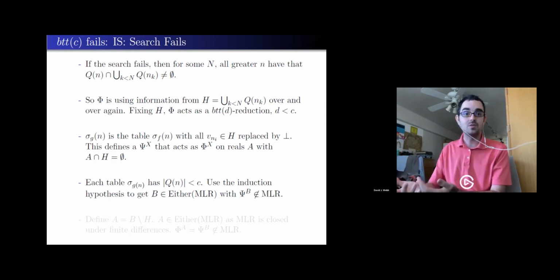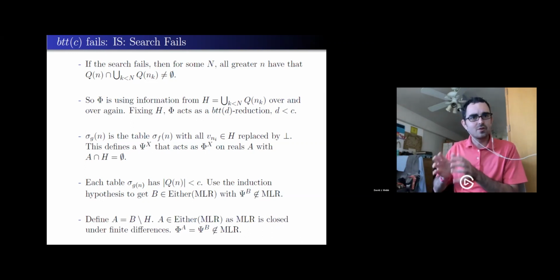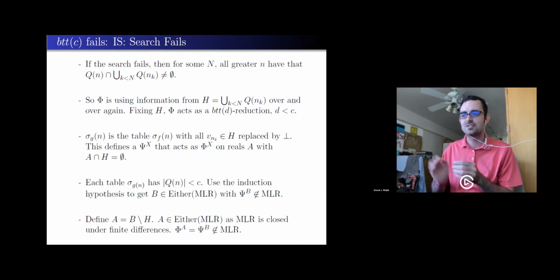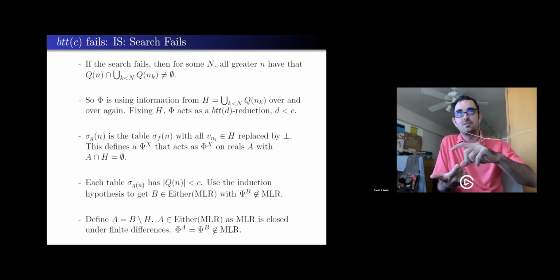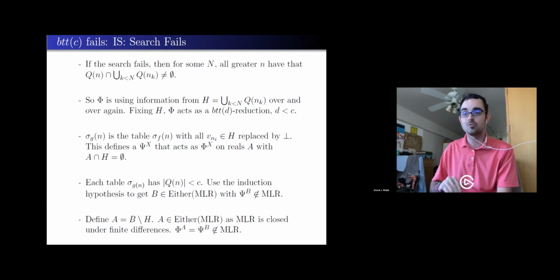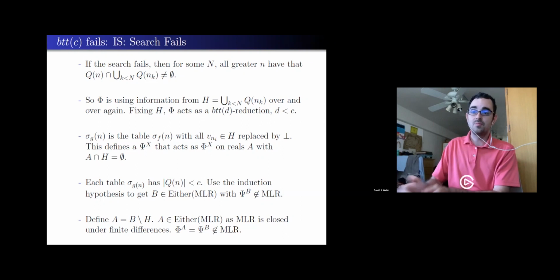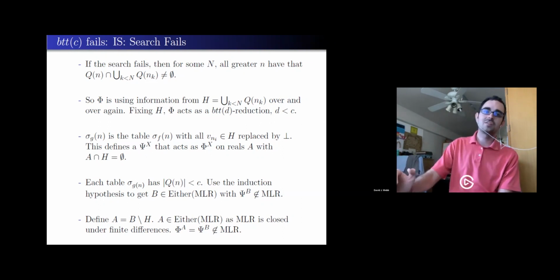That output will not be random. So unfortunately, B might have those ones in it. I may have to change it a little bit. I may have to delete those ones, but H was a finite set, and being random is closed under finite changes. So I will change a few bits in my oracle, but the half of it that was random before will still be random. And so since now I still have an input from either MLR, and my outputs are the same, and from the induction hypothesis I know they're not random. So that's really where the induction is helpful.